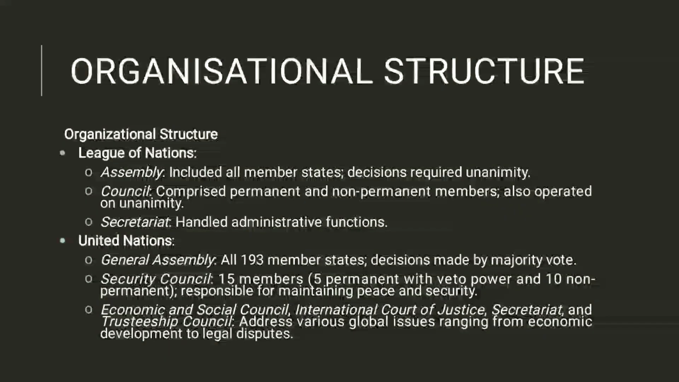When we talk about organizational structure, in the case of the League of Nations, there was an Assembly, a Council, and a Secretariat, while the United Nations has the General Assembly, Security Council, and ECOSOC, all of which we discussed just before that. The Security Council has 15 members: 5 permanent members with veto power and 10 non-permanent members, all responsible for maintaining peace and security, so far as the Security Council is concerned.